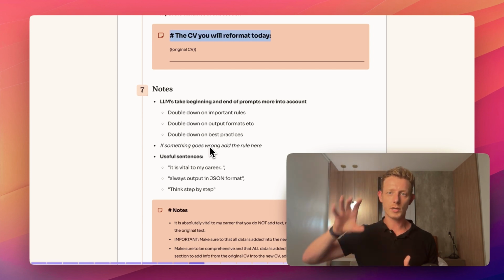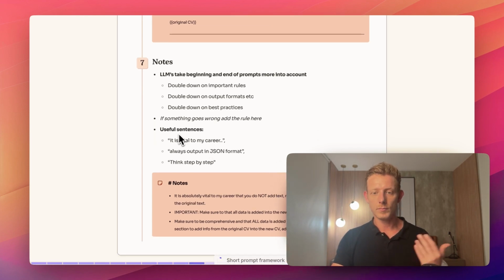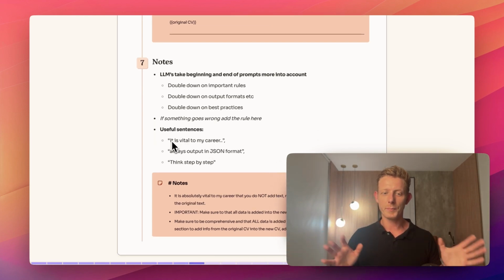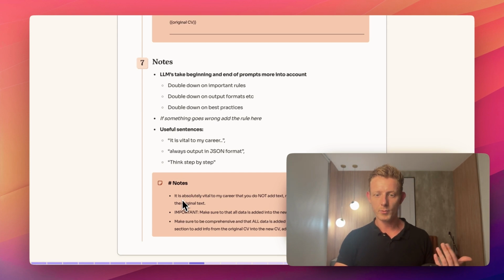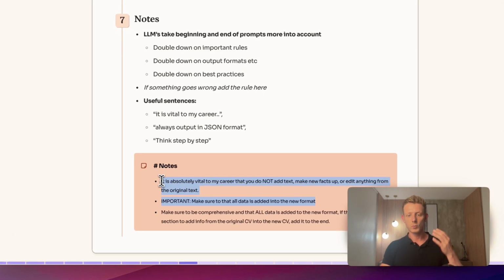And you'll see that it will actually start correcting itself very quickly if you add them here in the notes. Of course, you can always add it in the instruction section too, but because it's at the end of the prompt, it usually corrects itself very quickly. So again, you can use some emotional manipulation and chain of thought. Here's just an example: it is absolutely vital to my career. So basically just use some of the core rules again here, and that's it.